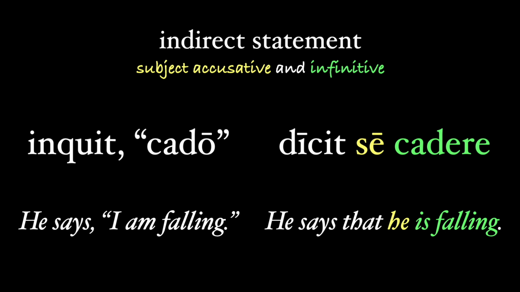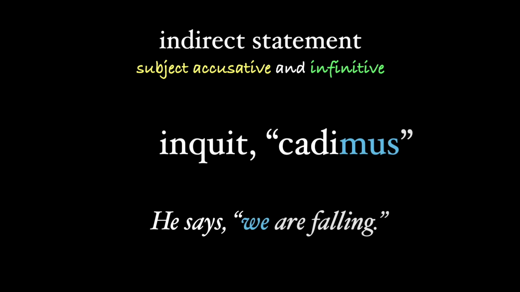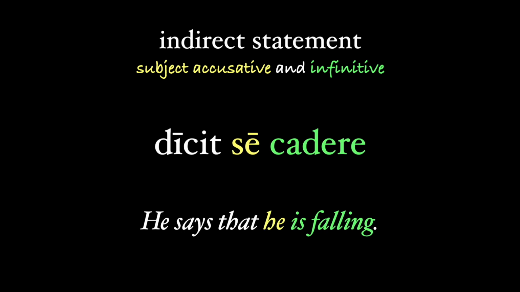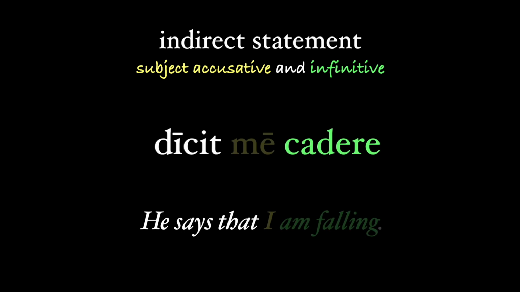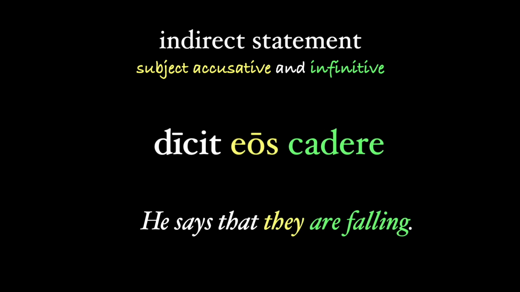Note that we lose some specificity in the verb with this construction. A conjugated verb will change its ending when its subject changes, but we can change the subject without impacting the indirect statement verb at all. Dicit me cadere, dicit te cadere, even in the plural, dicit eos cadere.